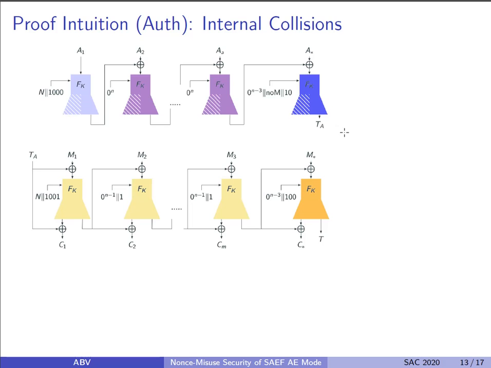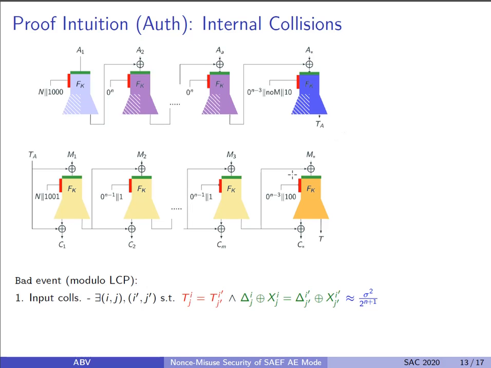Excluding the common prefixes, we say a transcript contains input collisions if there exist two forked queries with the same tweaks and the same inputs. This is a bad case, as the output of such a fork call will always be the same in the real world, and the next mask will have no randomness. We reformulate deltas and delta bars as a common sequence of deltas, where the ith query is ordered by first the encryption queries and then the decryption queries. And after the longest common prefix, all the deltas are chosen at random in the ideal world.